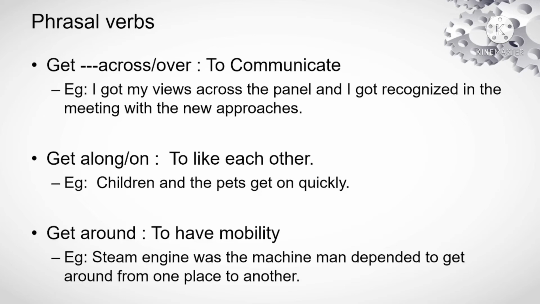And get around means to have mobility. The steam engine was the machine man depended on to get around from one place to another. That is, the steam engine was used as the first means of transportation.